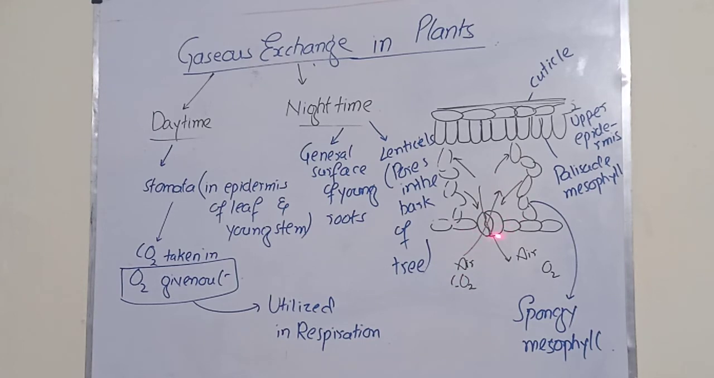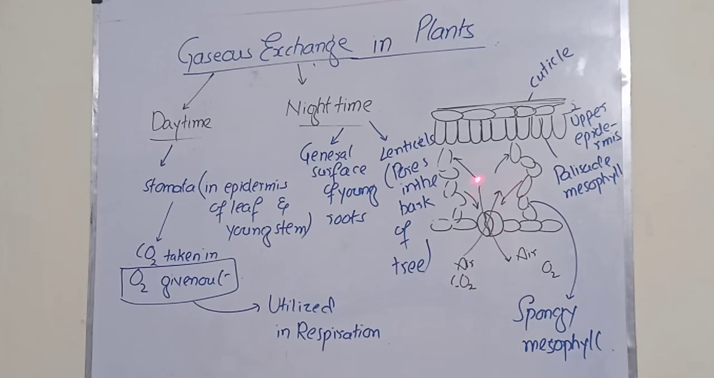Here I have mentioned this is a stoma, basically, because it is singular. If we talk about only one pore, that will be a stoma. If we talk about more than one pore, then they will be called stomata. So the air will be taken in by the leaf by means of stomata.